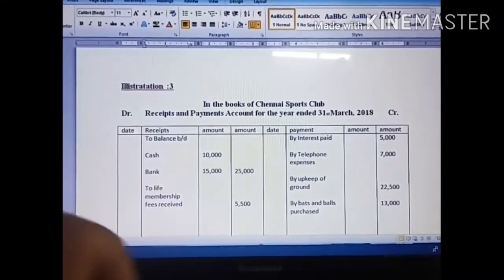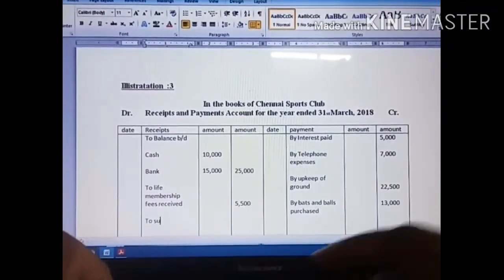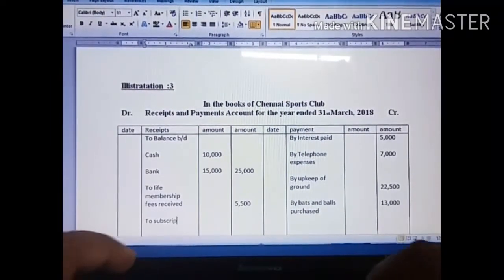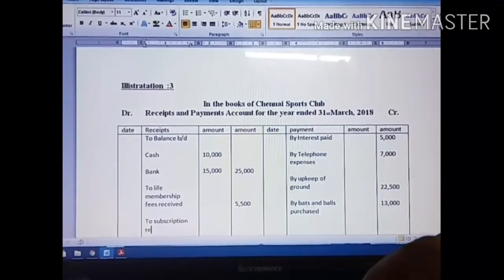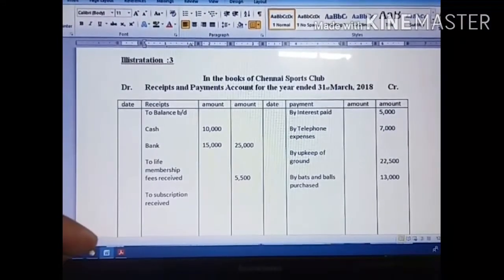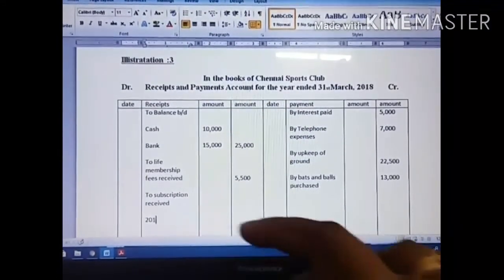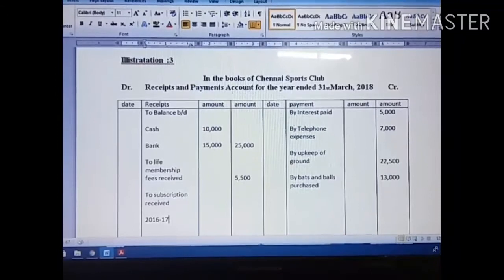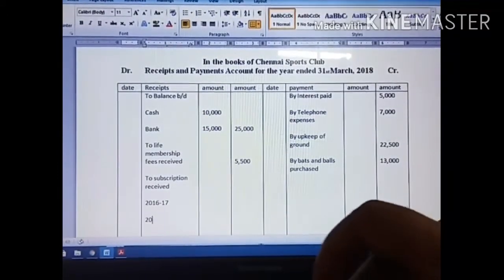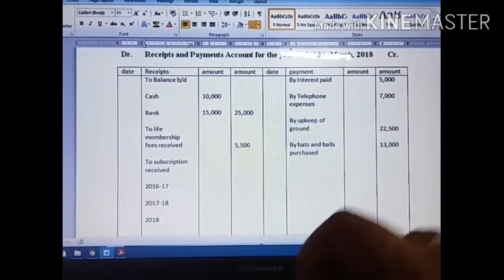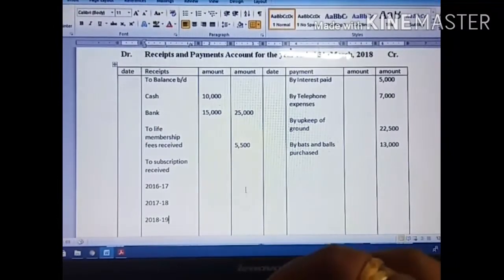So first you write To subscription received, and after that you mention the year 2016-17, next 2017-18, then 2018-19. For these you have to use the inner column.